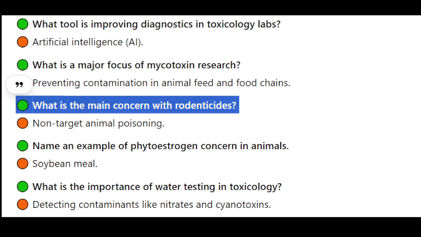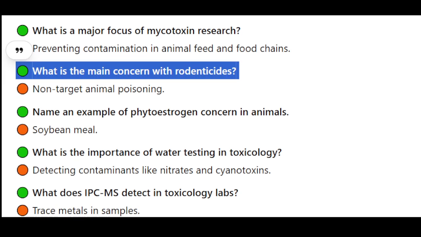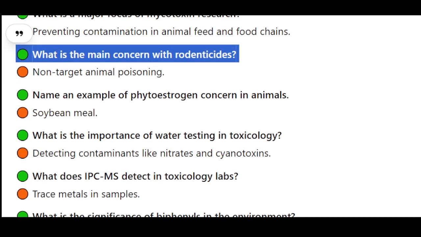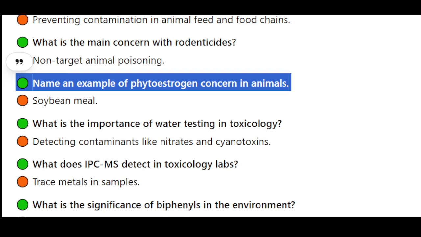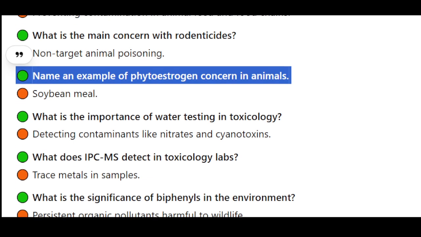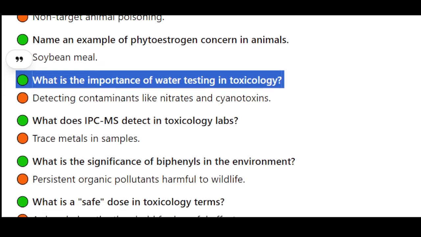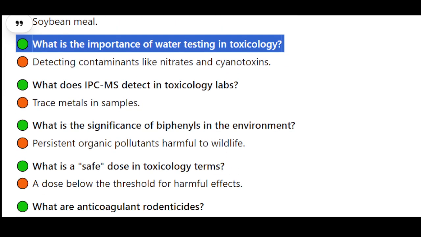What is the main concern with rodenticides? Non-target animal poisoning. Name an example of phytoestrogen concern in animals. Soybean meal. What is the importance of water testing in toxicology? Detecting contaminants like nitrates and cyanotoxins.